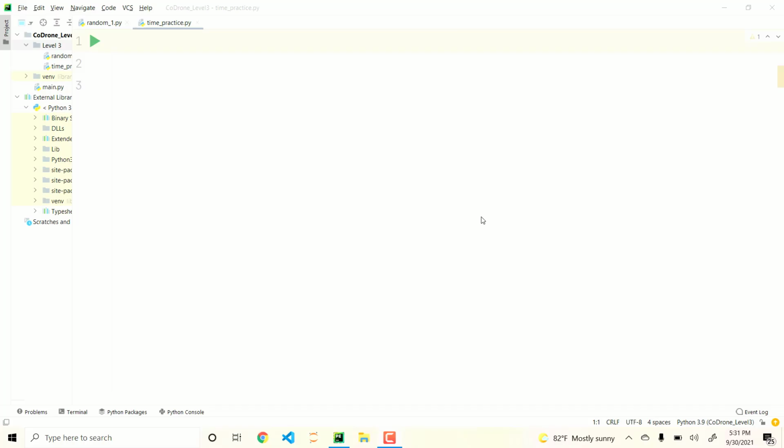Now, kind of what's going on behind the scenes, we have this time object that is constantly updated. You're going to see what I mean in a second, but it's important to remember that just like anything else, if it's an object, we can call a function on it. And so in this case, the function we're going to be calling on it is time. We're going to be asking it what the time currently is. So let's get in here and actually do a little coding.